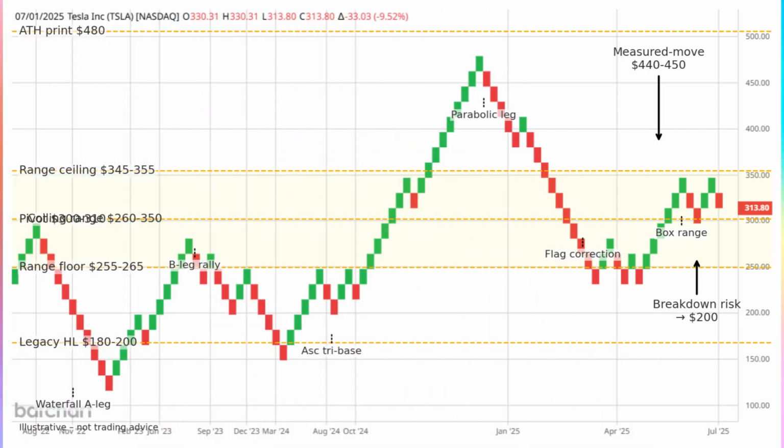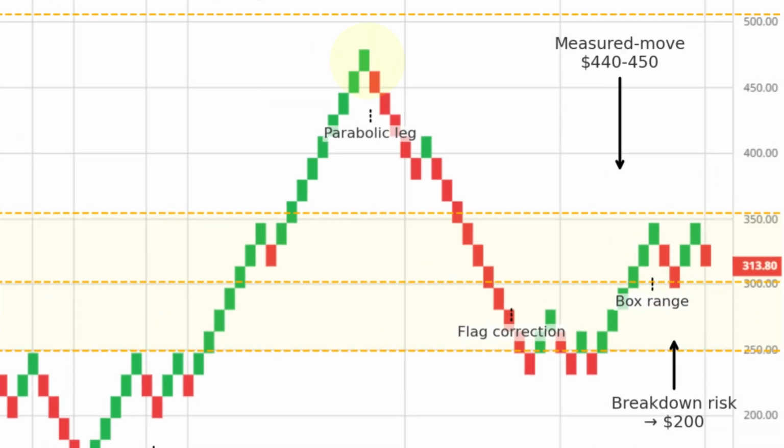Finally, I asked about Tesla. I chose Tesla because it's been volatile lately due to political issues surrounding the CEO and business slumps in China and Europe. Tesla's Renko chart shows that after the big spike in January 2025 to around $480, the price dropped by about 45%, down to the mid-250s. Now, it's starting to form a base between $260 and $350. As long as bricks keep closing above $300, the trend bias remains neutral to positive.